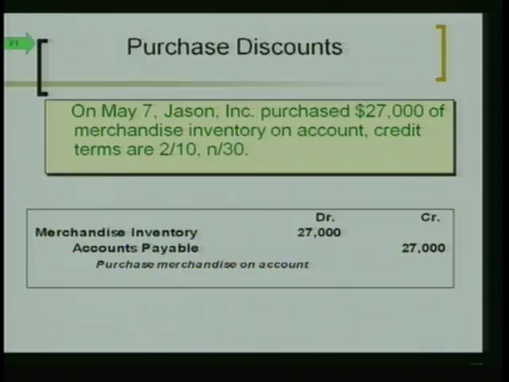Now, that was on May 7th, right? And our terms are 2/10 n/30. So what day do we have to pay by to be able to enjoy that 2% discount? May 17th, right? If we pay May 17th or earlier, we don't have to give them $27,000. We only have to give them, we'll figure out how much, but it's less than that.